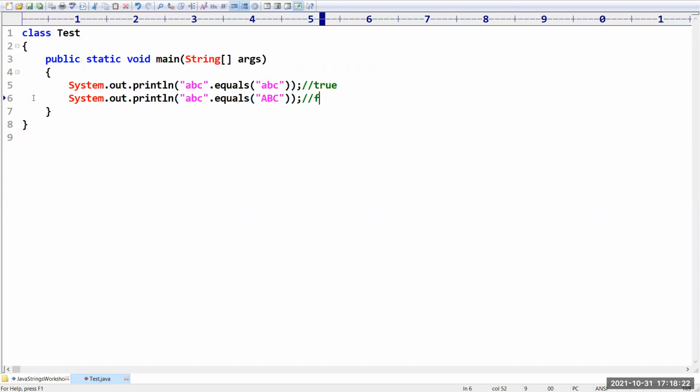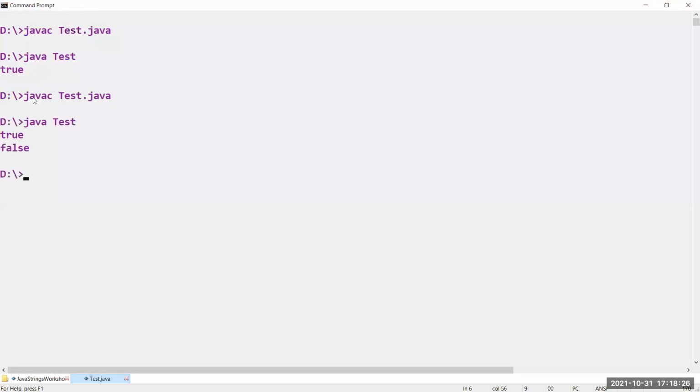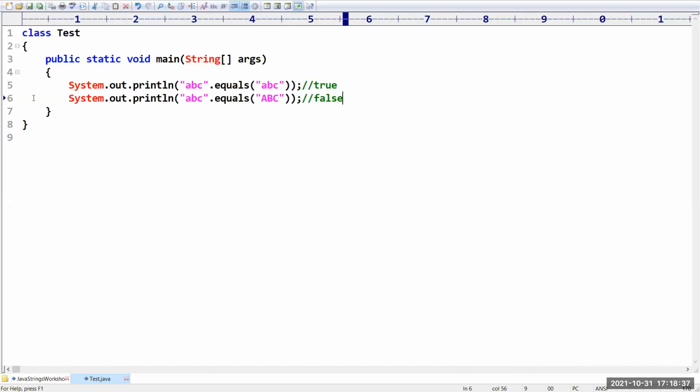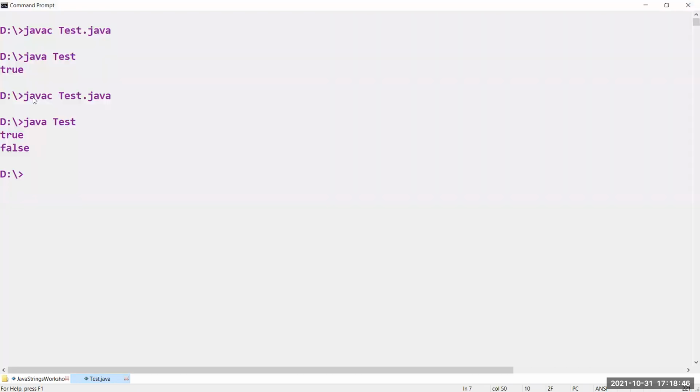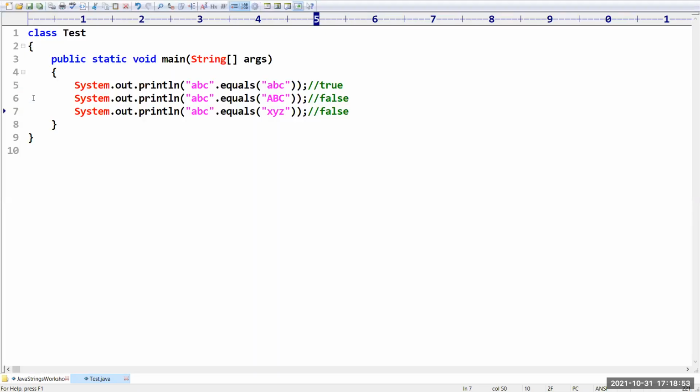No. It is going to return false, because Java is a case sensitive programming language. With respect to case, it is very strict. That's why we get false. Next, I want to compare ABC with XYZ. Definitely it is going to return false because the content is different.